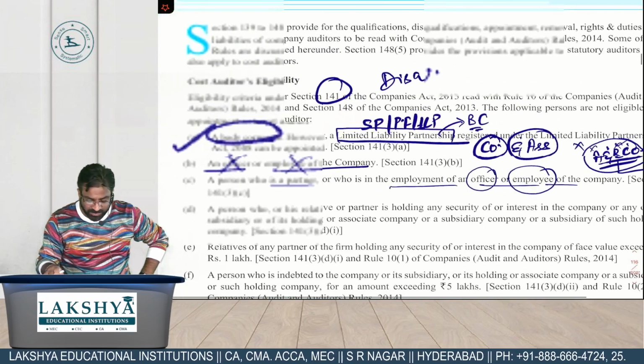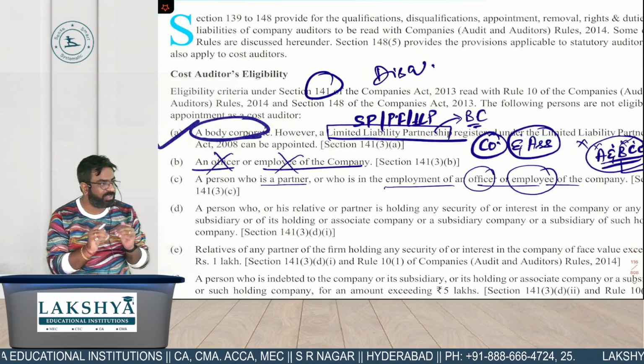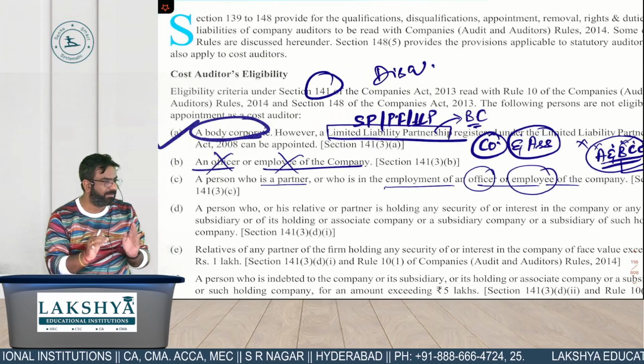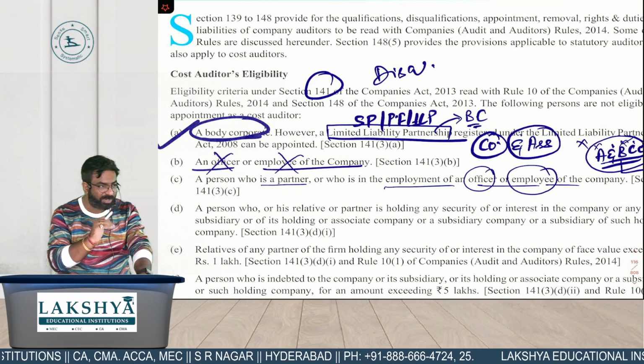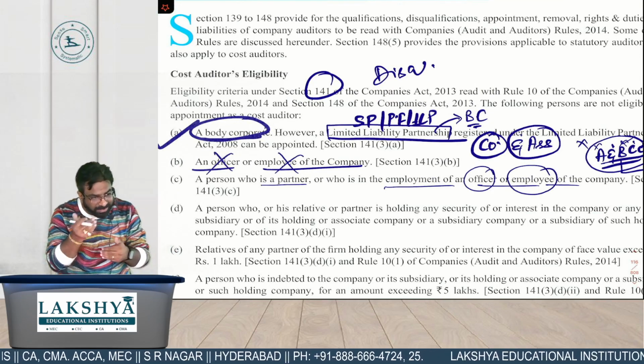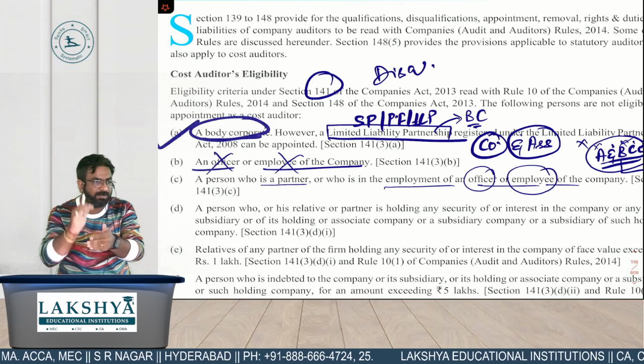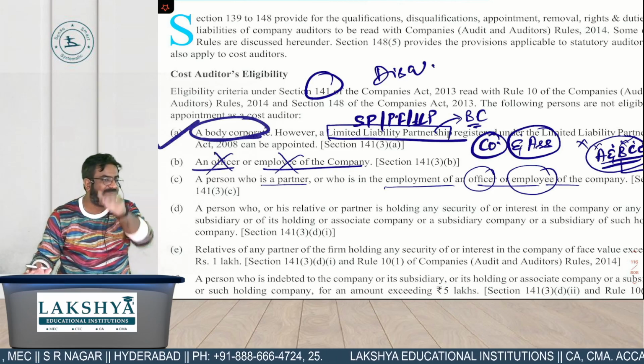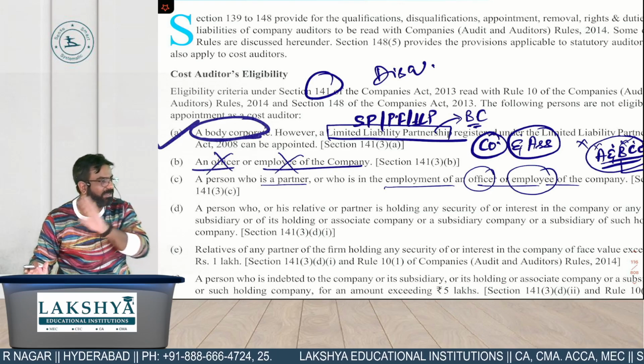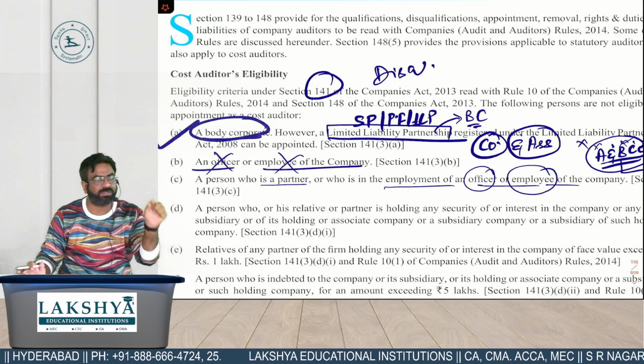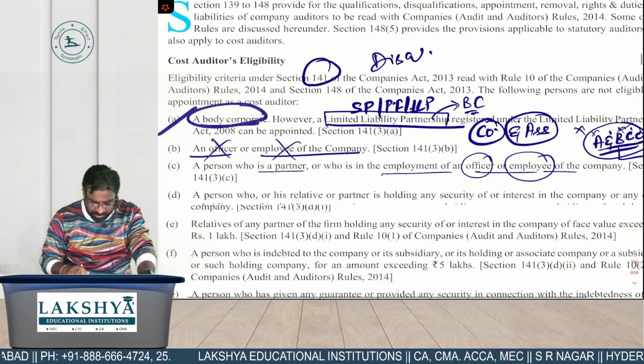The difference between the second and third is, in the second you are the officer and employee, but in the third you are not the officer and employee, you are in partnership with the officer and employee. You are not a director there, you are what with the director there? A partner. Then also your whole firm is what? Disqualified. Read the fourth one.